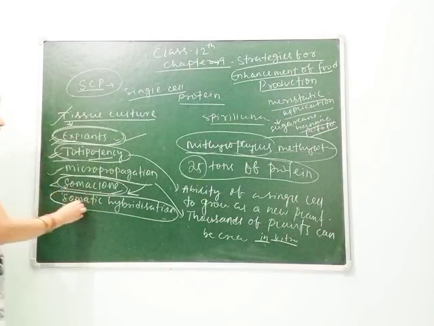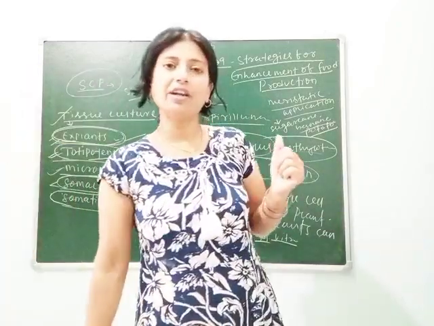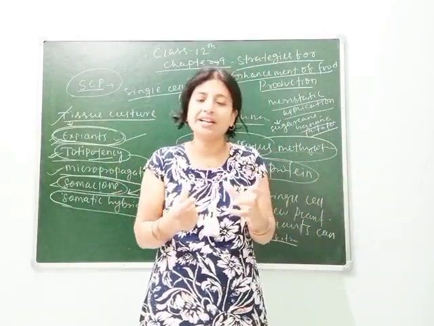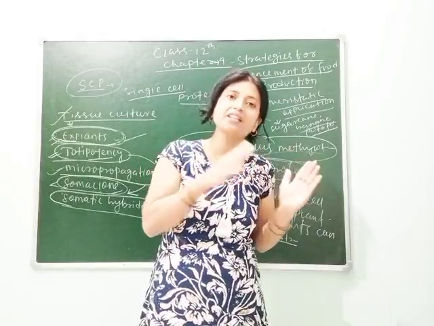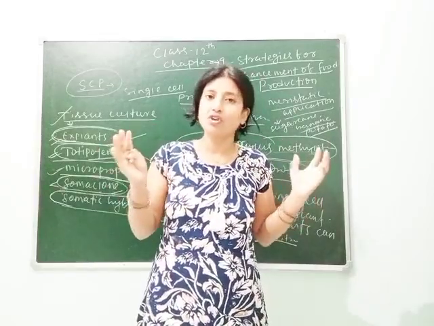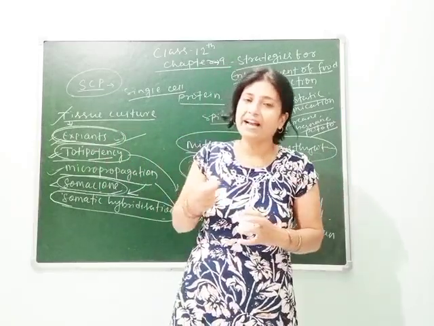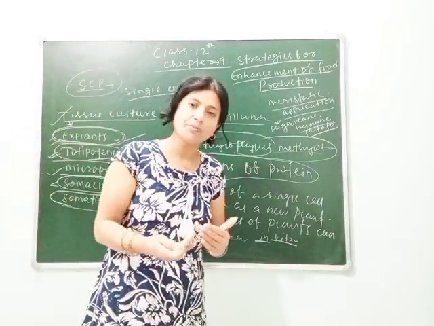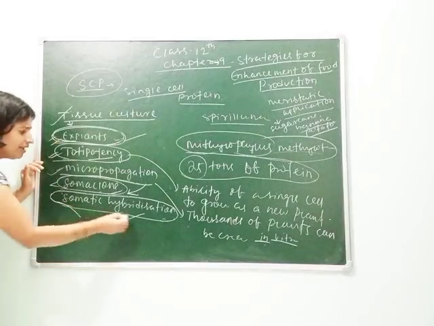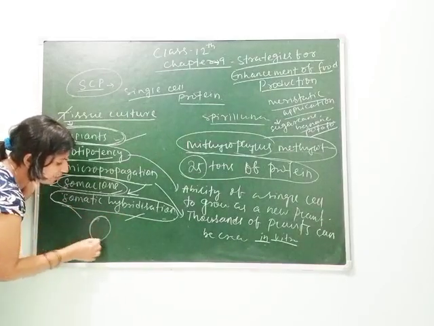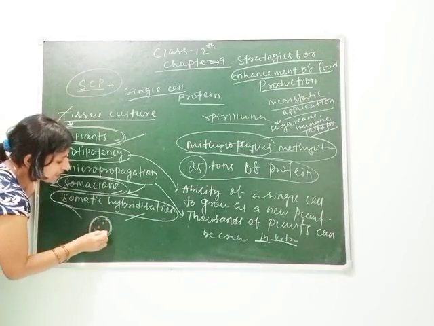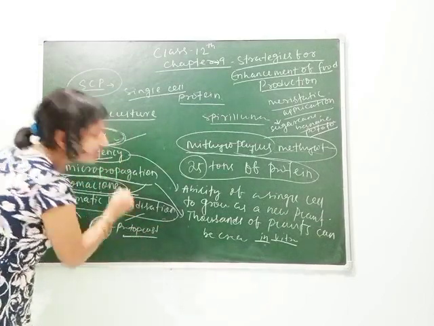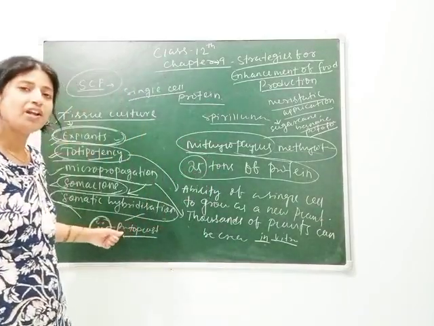What is called somatic hybridization? Here the cells are collected from the plants, means from two different plants, and they are fused in the laboratory to get a desirable plant containing the superior qualities of both the parents. Means in somatic hybridization, the somatic hybrids are used. So the process is called somatic hybridization, in which the protoplasts are recovered. Suppose this is the cell, inside the cell the protoplast is present. We know that protoplasts are the living substances inside the cell. So they have the ability to grow as a new plant.